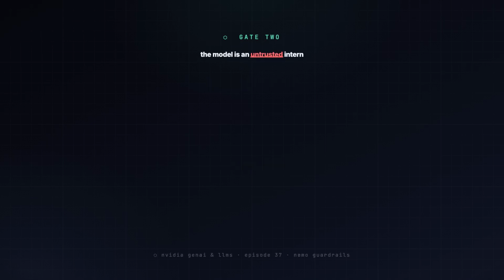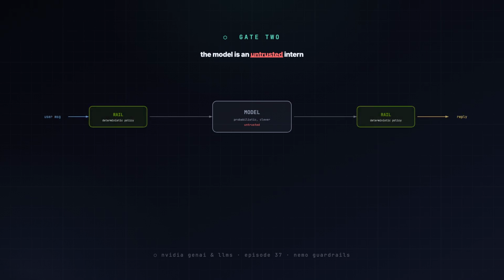Think of the model as a brilliant intern you do not fully trust. You do not give it the keys. You put a supervisor in front of it who checks everything in and everything out. The model is probabilistic and clever. The rail is plain policy code that enforces the same rule every single time.